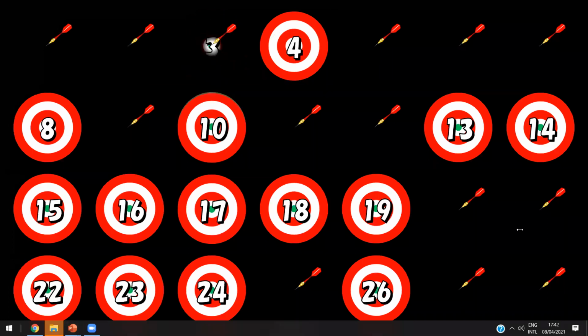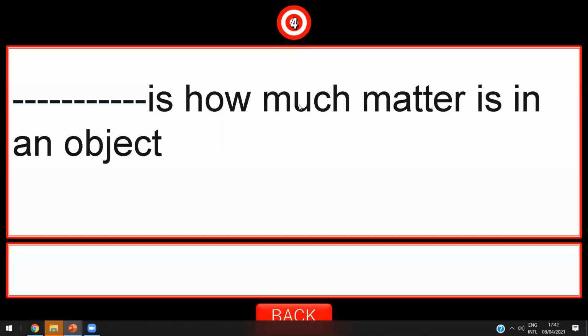Yes, Sultan Salah. Number 4: how much matter, the amount of matter in an object. I choose for you because there is no time. Is it mass or volume? Mass. Great job, Sultan. How can you measure the mass? By balance. Great job.